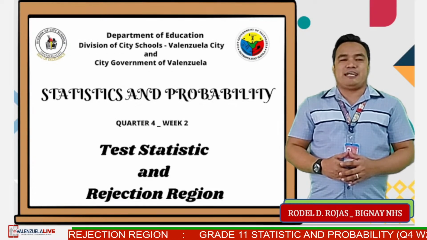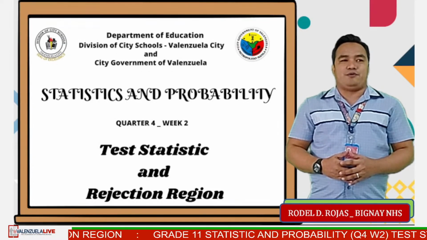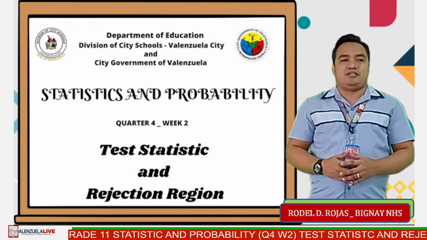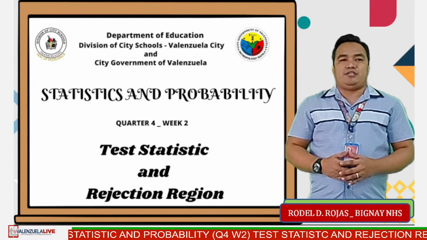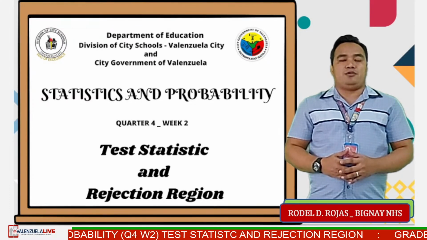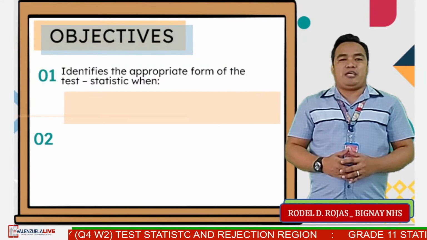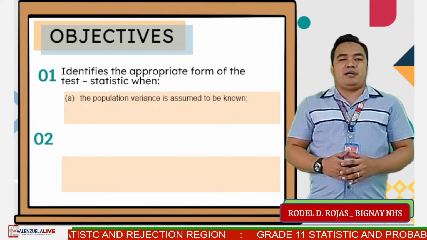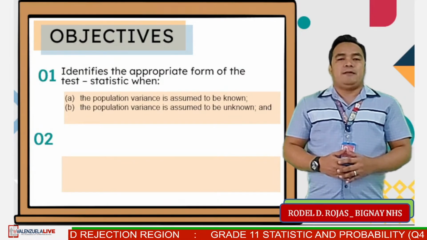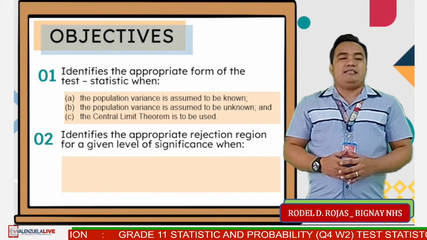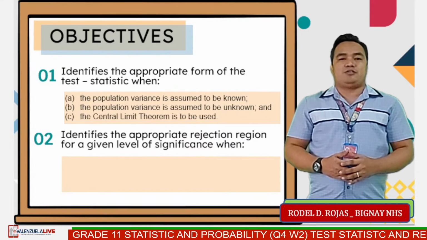Now we're going to discuss Lesson 2 and 3 of Quarter 4, entitled Identifying Test Statistic and Rejection Region. For our learning objectives, at the end of our session, it is expected that you will be able to identify the appropriate form of test statistic when A. The population variance is assumed to be known, B. The population variance is assumed to be unknown, and C. The central limit theorem is to be used.